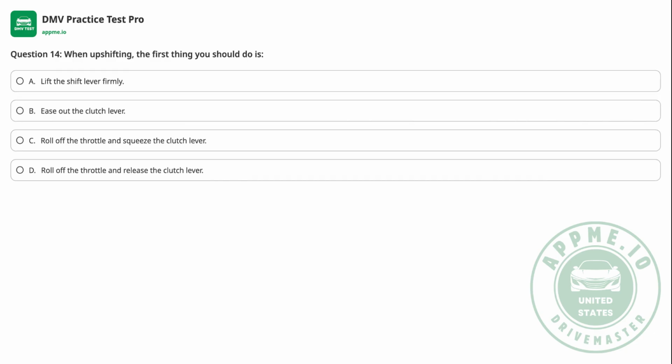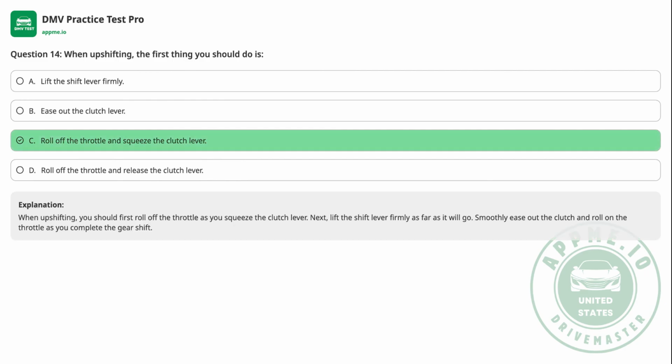Question 14. When upshifting, the first thing you should do is A. Lift the shift lever firmly. B. Ease out the clutch lever. C. Roll off the throttle and squeeze the clutch lever. D. Roll off the throttle and release the clutch lever. The correct answer is C.